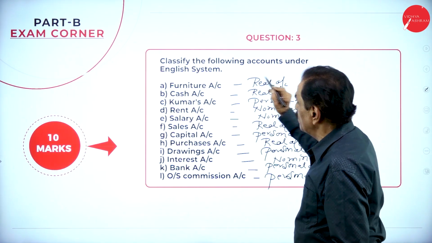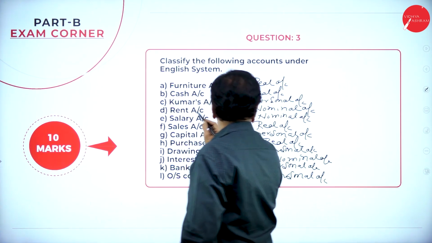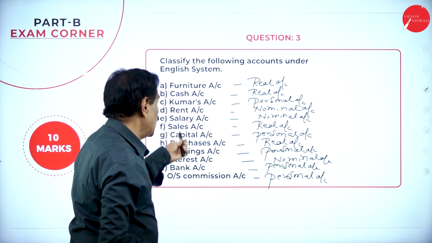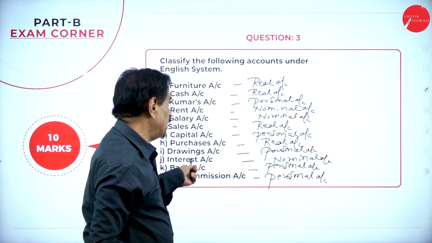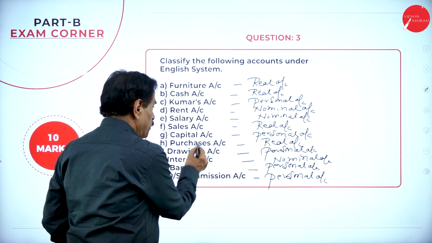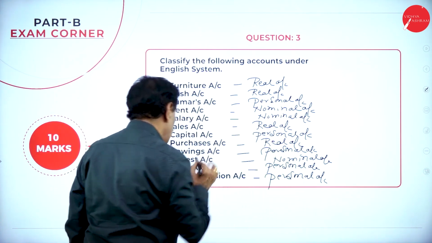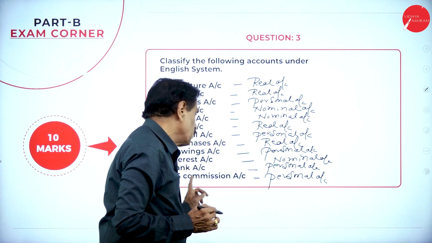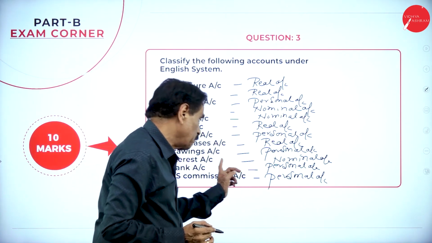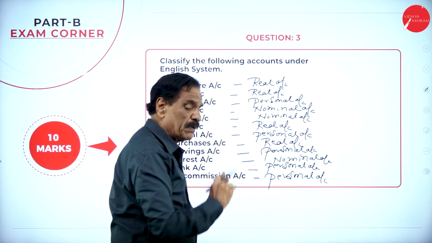Furniture is a real account. Cash is a real account. Kumar is a personal account. Rent is a nominal account. Salary is a nominal account. Sales is a real account. Capital is a personal account. Purchase means goods is a real account. Drawing is a personal account. Interest is a nominal account. Bank means somebody's name. It's a personal account. Outstanding commission belongs to somebody. It is called personal account.